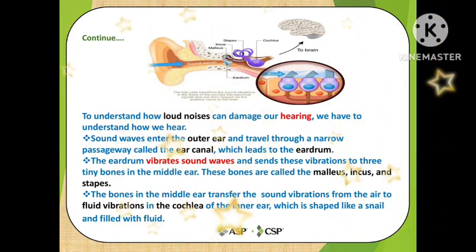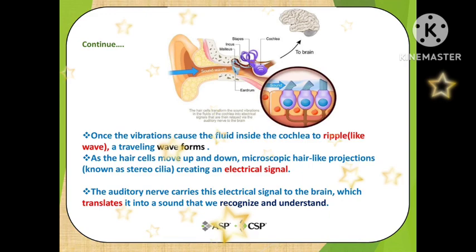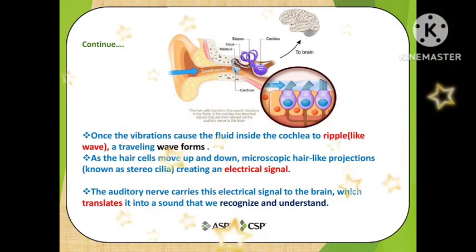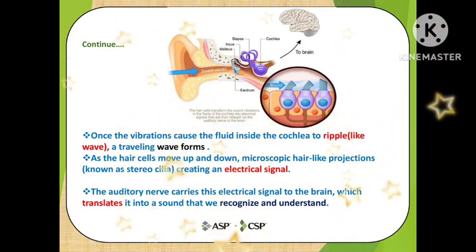The bones in the middle ear transfer the sound vibration from the air to fluid vibration in the cochlea, which is shaped like a snail and filled with fluid. The vibration causes the fluid inside the cochlea to ripple like a wave, a traveling waveform, as the hair cells move up and down, and microscopic hair-like projections known as stereocilia create an electrical signal.